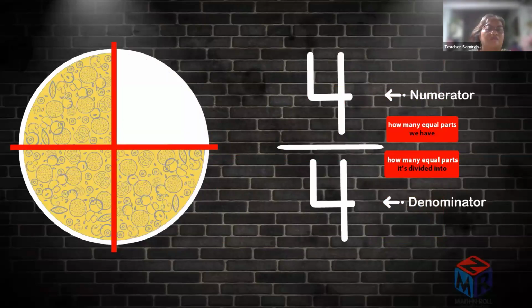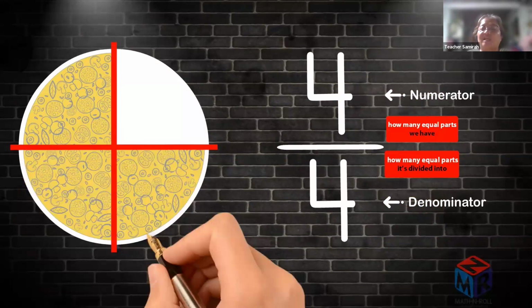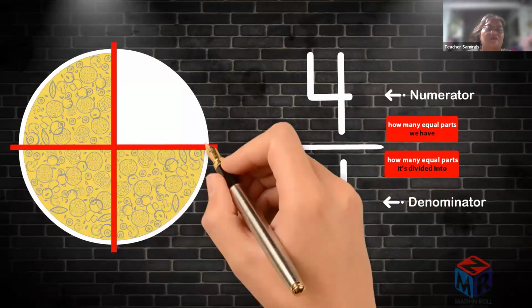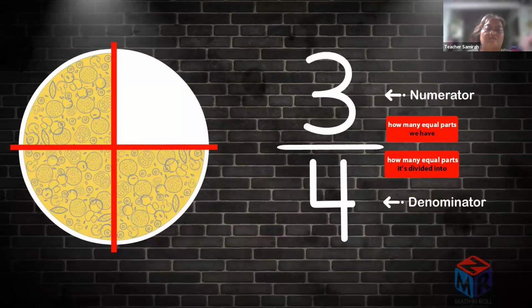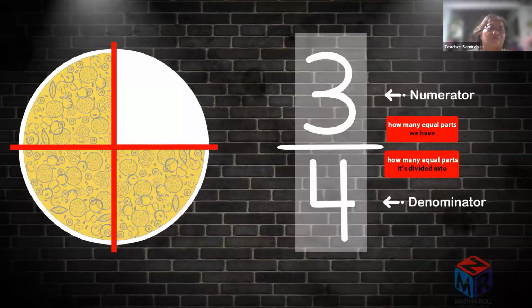We have the whole pizza, but what if someone came by and ate one piece? The pizza is still divided into 4 parts, so the bottom number, the denominator, would still be 4, but we have only 3 of those parts left. So that means the top number, the numerator, would change to 3. So we have 3 over 4 of the pizza. The numerator is 3, the denominator is 4, and the fraction is 3 over 4.